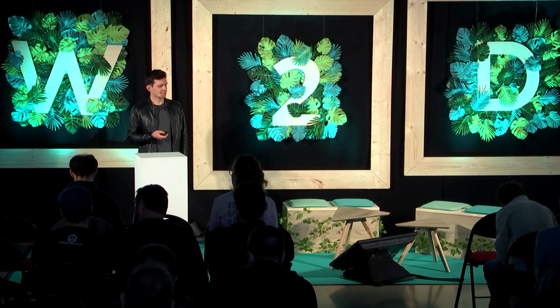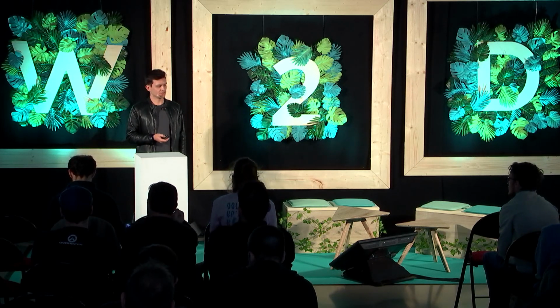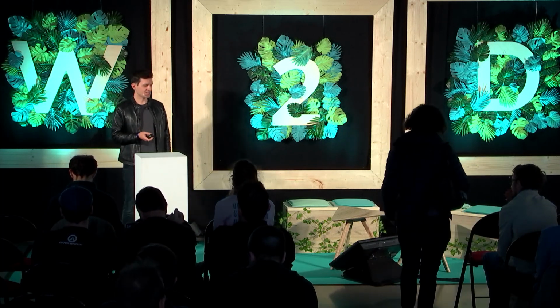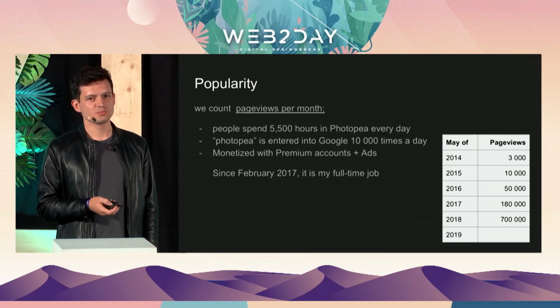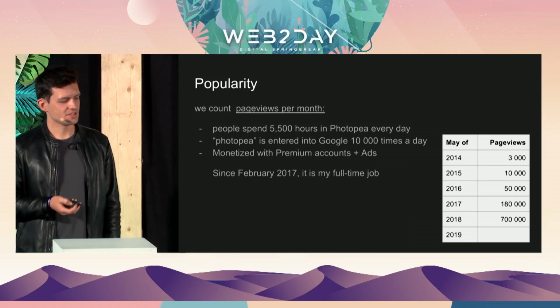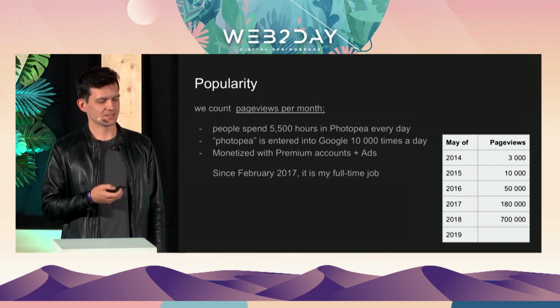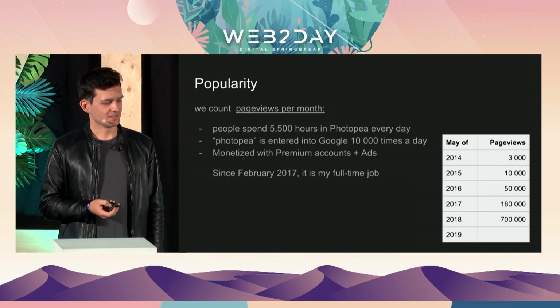And let's look at the page views, how many people use Photopea. There is a table with the number of users in May of every year. In May of 2014, there were only 3,000 page views. A year later, there were 10,000 page views. Another year, there were 50,000. Then it was 180,000, then 700,000. And in May of 2019, which was the last month, there were more.